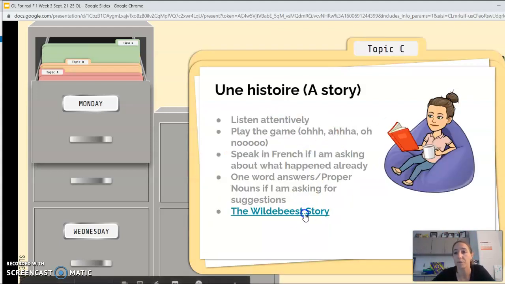Okay, this is where I'm going to be reading a story. Now it says to listen attentively and do oohs and ahs. That's easier when you're actually in a class setting, but if you want to react, you are welcome to. I will try to be as expressive as possible when I read through the story so you know how to react. It's Dora the Explorer style, so I'm going to stop, ask questions, and then pause. And I want you to interact with the video even though it's just a video. That will help you to understand. These are the slides that go along with that story.